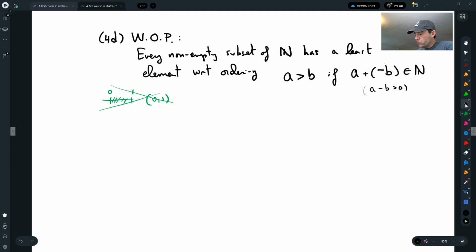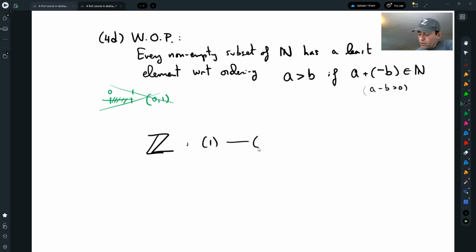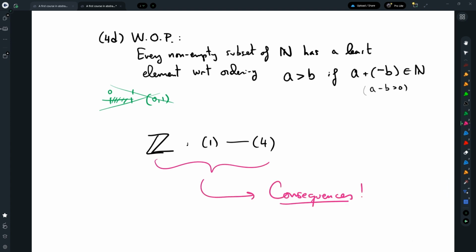Okay, so now the integers are defined through a set of axioms 1 through 4. And what we're going to do is prove consequences of the axioms, so theorems about the integers that we use all the time and that follow from these basic axioms.